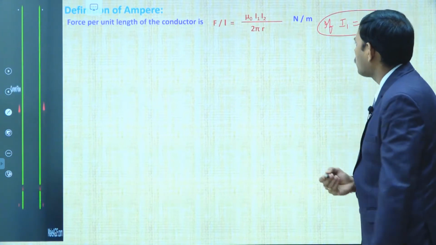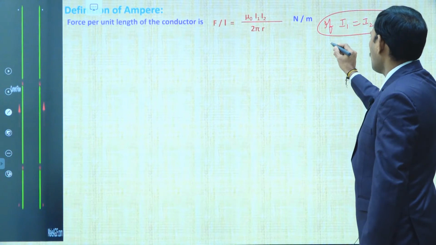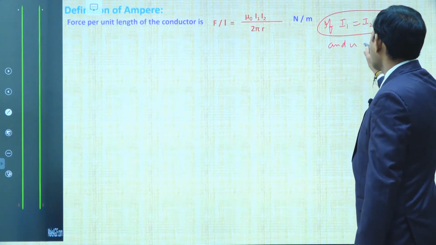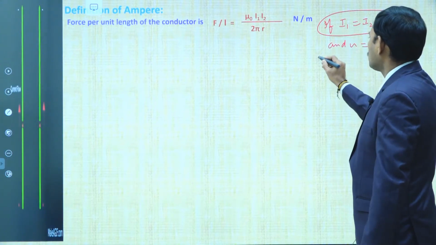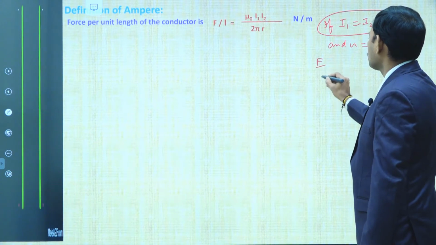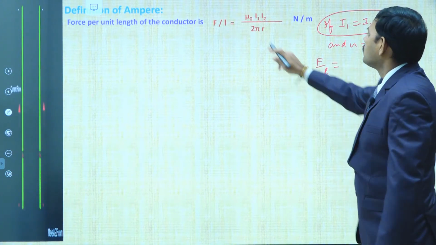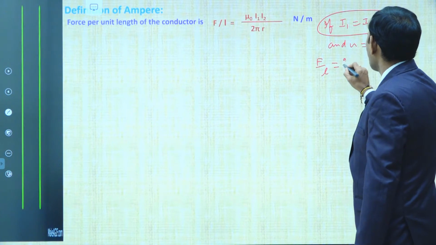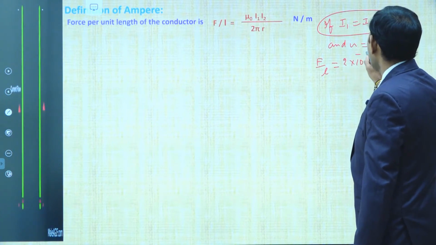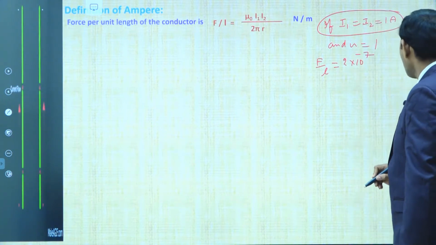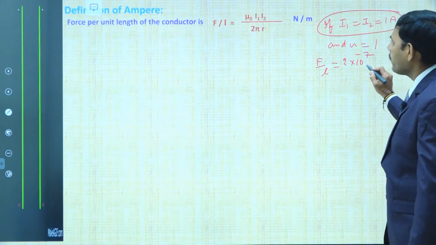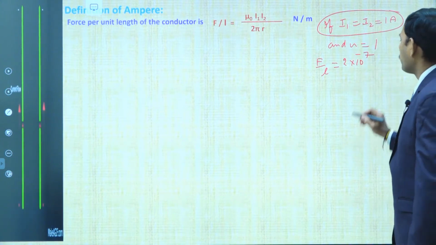If I1 and I2 are equal to 1 ampere and r is equal to 1 meter, then force per unit length is given by mu naught by 2 pi, that is 2 into 10 to the power of minus 7. The value of mu naught by 2 pi is 2 into 10 power minus 7.